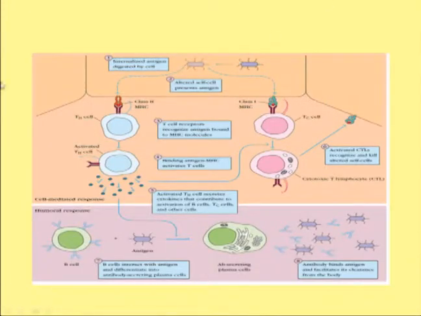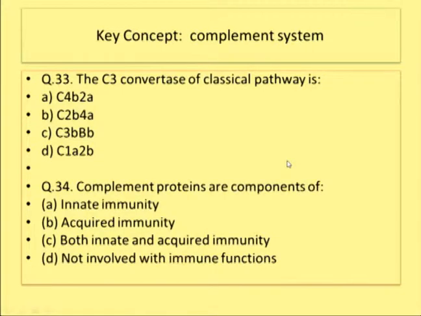In this diagram we have already seen that different kinds of antigens and different kinds of lymphocytes are involved in humoral and cell mediated immunity, and this particular phenomenon here and here by MHC class 2 and MHC class 1 is called MHC restriction. Now there comes another important concept that is known as complement.